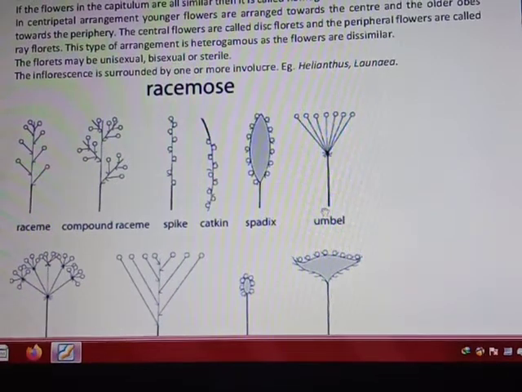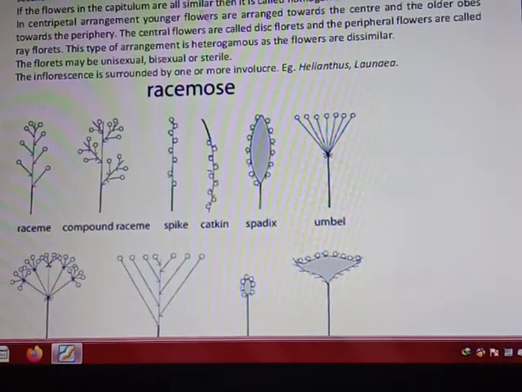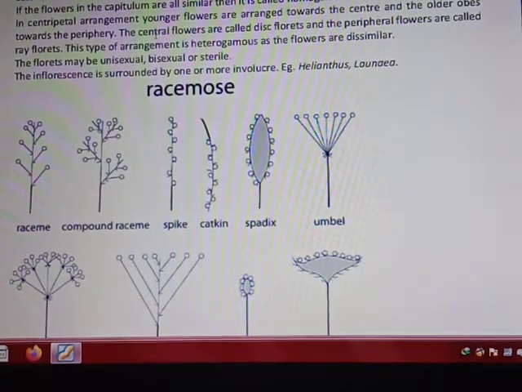sessile flowers. Now in this case what happens? In this all of the flowers are attached in centripetal order. Now what is the centripetal order? Again this point is very important, in which younger flowers are arranged towards the center and older ones towards the periphery.